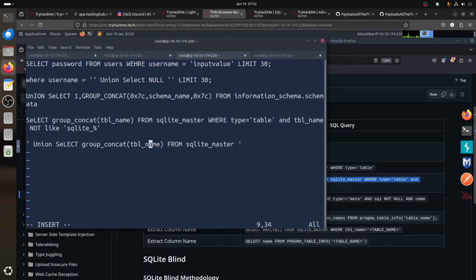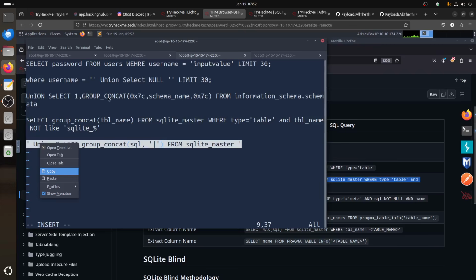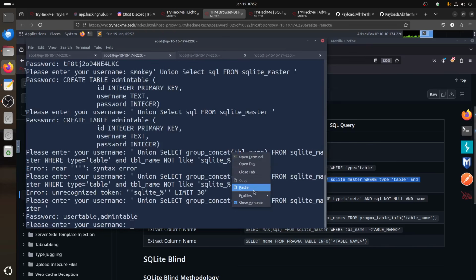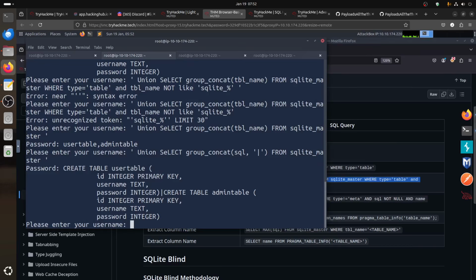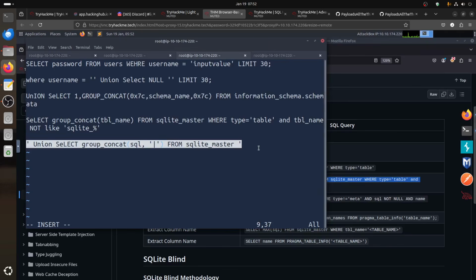We can put SQL now here, because we want to get the SQL one. Because we group contact, what I call that contact. Let's make it cleaner, so we can do separation with that. So we can separate there. So we can just copy from here, put there. What will this one give me? Now we have two tables. The create table admin. Now we have both stacked tables. Let's make it nicer.